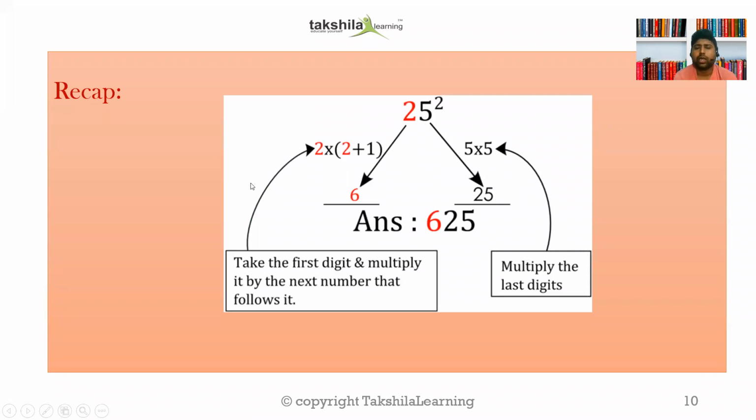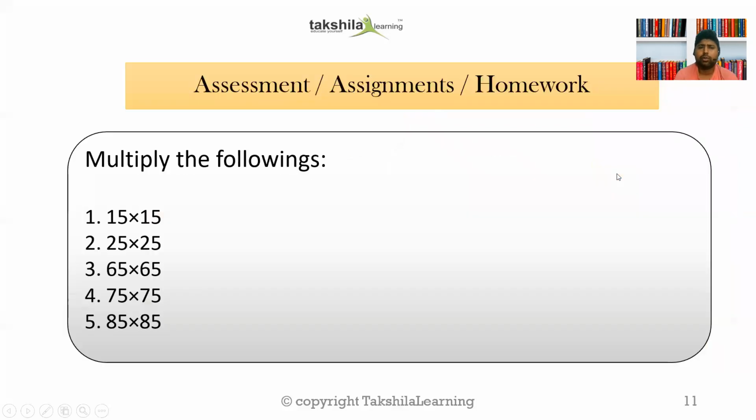So again, you can pause and maybe you can take a screenshot. So this is a technique, you can see 25, 2 and 1 more than 2, that's a 3 we have taken over here, and we have written 6, and 5 square, that is 25, would be the right side part of the answer, right? So you can pause and you can take assessment and you can practice for the same.